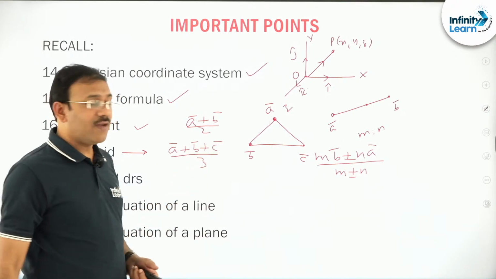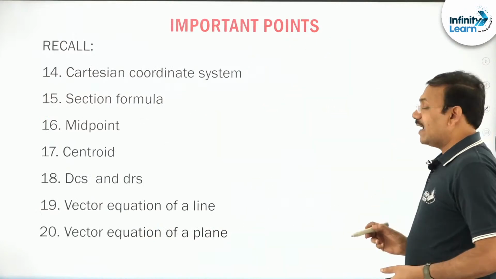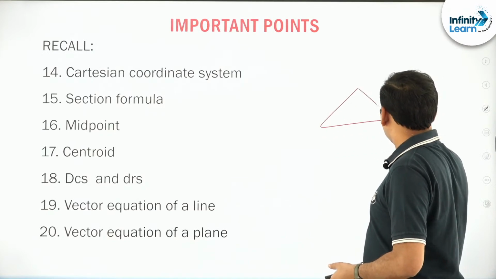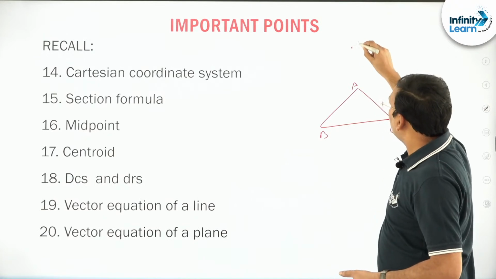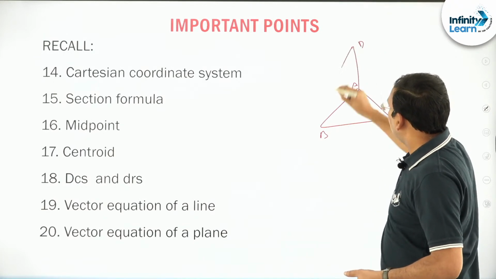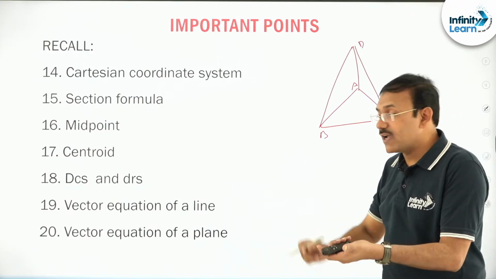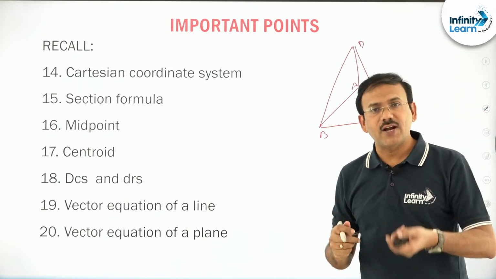It is very, very important to know the centroid of a tetrahedron. You see friends, you are given a triangle, the base triangle, say ABC, and the top is a point D. You just join, and you will get a figure called a tetrahedron. The base is a triangle, the top is a point, I have joined. Friends, what do you mean by centroid here?